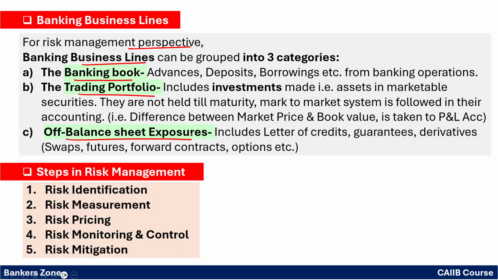Now see, what are the steps involved in risk management in the bank? Very, very important. First is risk identification, then risk measurement, risk pricing, risk monitoring and control, and risk mitigation. So these are the 5 steps in risk management. First we need to identify what the risk is. Then after identification, we will measure, that is, quantify the risk. Then we will do the risk pricing, what amount of investment we should make to mitigate that risk. Then we will monitor and control the risk, and at the end of the day we have to mitigate that risk.